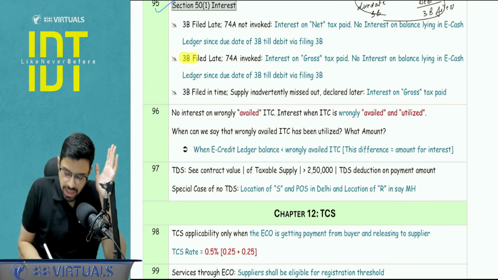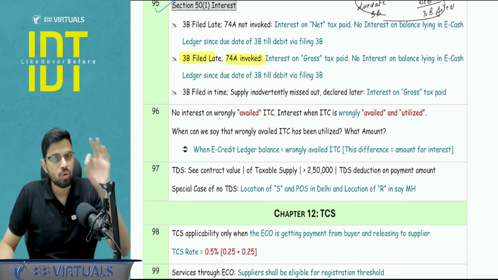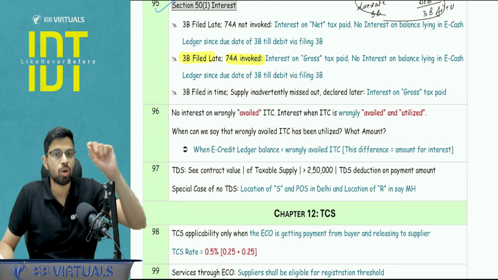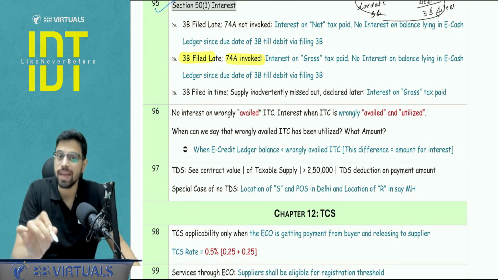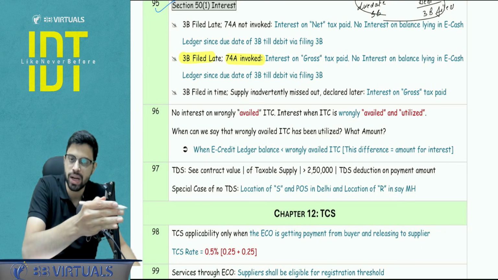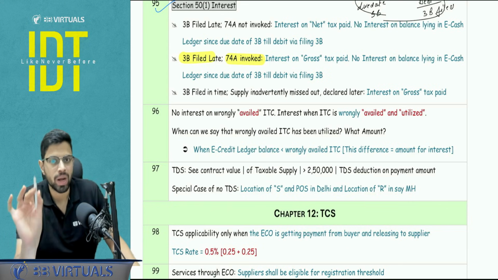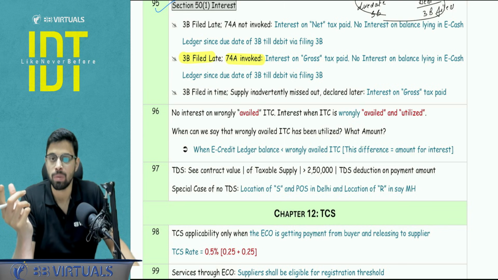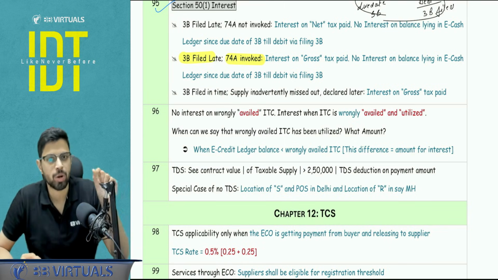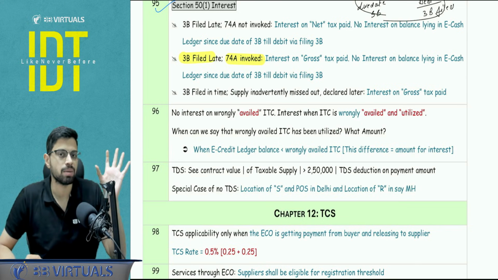Next case is if the 3B is filed late but the 74A section proceedings are invoked, then you are going to be focusing on whatever the ITC is paid on gross basis. You will not be focusing on what ultimately the amount is paid by the e-cash ledger. But if any amount is lying in the e-cash ledger, again right from the due date of the return till the actual debit when I'm filing the return late, then that amount will not be included for the purpose of interest calculation. Here there are some alternate points of view which exist, but this is confirmed as per the ICAI point of view in the September 25 paper.